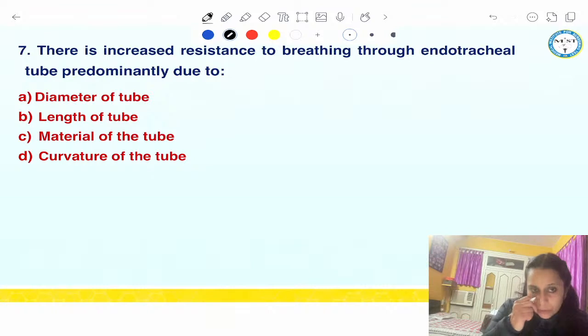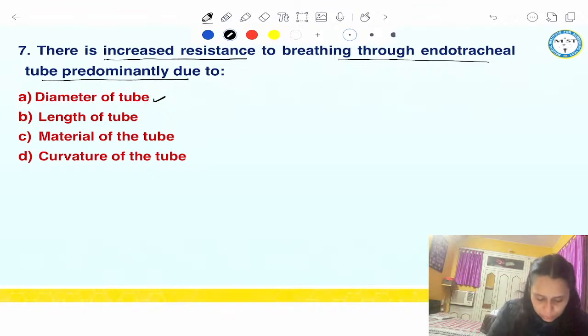Okay. Now next question. Again, a very expected question. So many times it has been repeated in your exam, I am again repeating it. There is increased resistance to breathing through an endotracheal tube, predominantly due to the diameter of the tube, length of the tube, material of the tube, curvature of the tube.